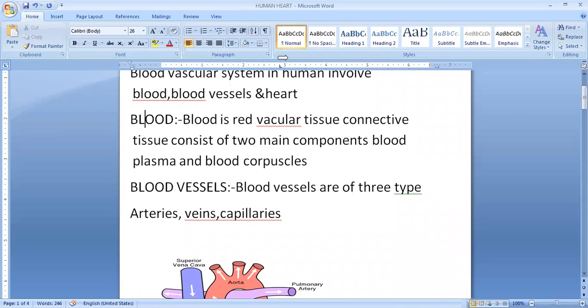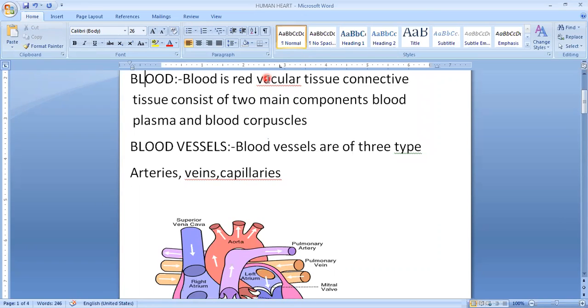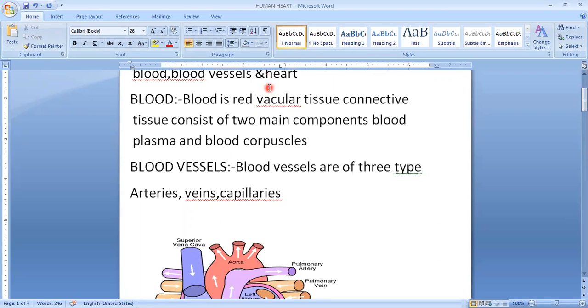Next is our WBC. Now let us see what is the function of WBC. WBCs are rounded or amoeboid-shaped nucleated structures. They are less in number than RBCs and act as soldiers inside our body. So they protect us and increase our immune system.